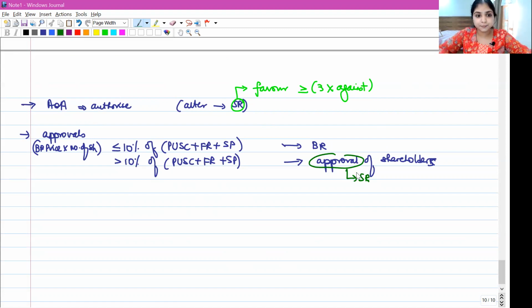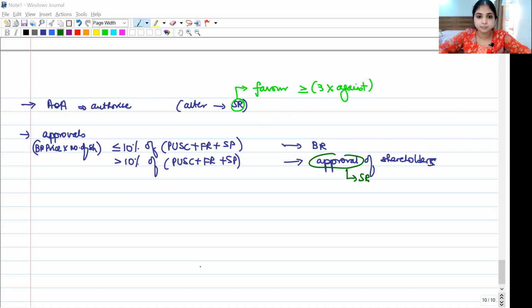Is this also clear? Yes. So how are we going to write this in the examination? You should say, if the total funds incurred for buyback or total funds utilized for buyback do not exceed 10% of paid up share capital plus free reserves plus securities premium account, then a board resolution will be sufficient. But if the company is going to spend more than 10% of paid up share capital plus free reserves plus securities premium for buyback, then a special resolution has to be obtained from shareholders.